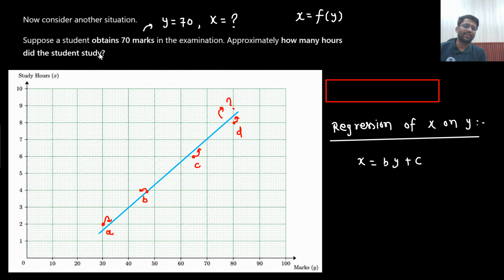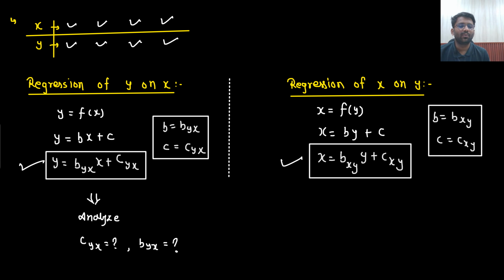Let's just say this question comes, that data is given, he is getting 70 marks, then approximately how many hours did he study? Do it by regression analysis. Then I would not be applying any formula, but who knows, the formula may be written directly in the option. So the formula might be useful. I will tell you a technique to remember that as well, but let's first derive it.